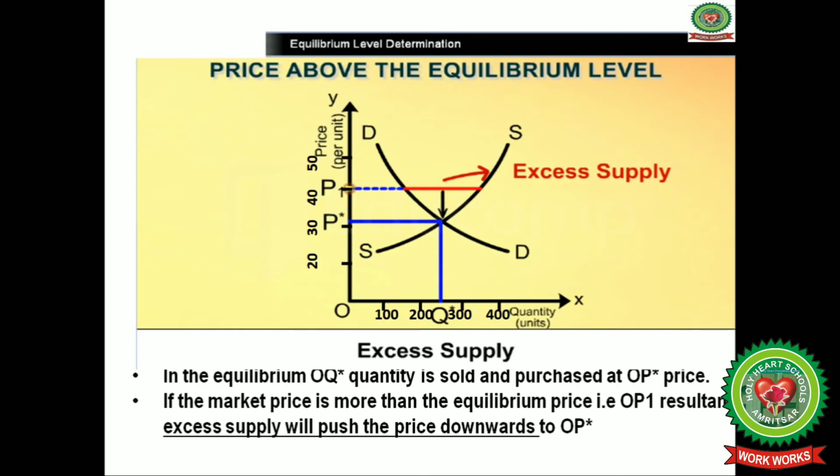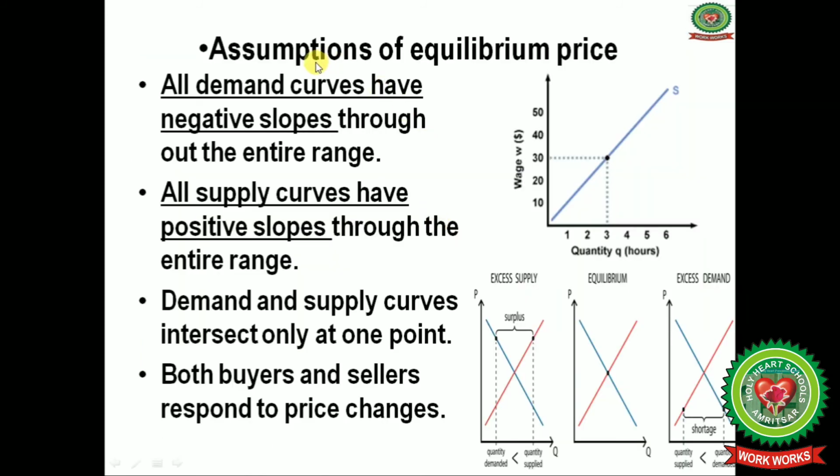Excess supply will be there, and this excess supply will push the price downwards to OP star, because this excess supply will exist with the shopkeepers, and to get rid of this excess supply or excess stock, what will the shopkeeper do? Again bring the price of their commodity down.